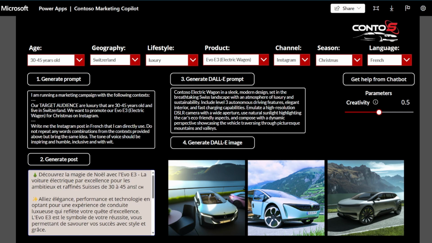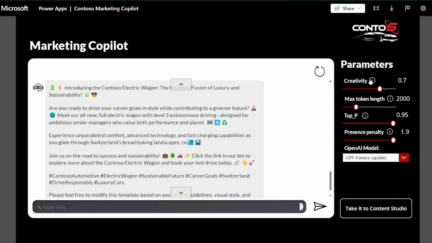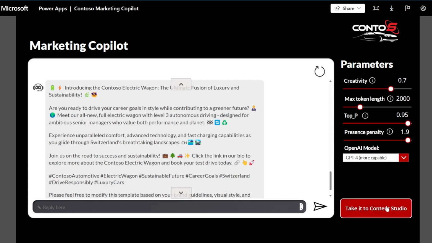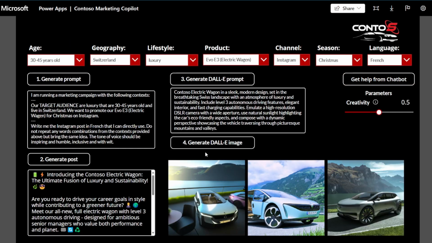If, however, we find ourselves in need of further ideas, or we are stuck at any point in the iteration process, we can always talk back to our Copilot directly. And this will bring us back to our chat, where our original conversation is still there for us to reference. We could now ask our Copilot for further ideas if we need them, and then switch back again to the content generation studio and keep iterating.